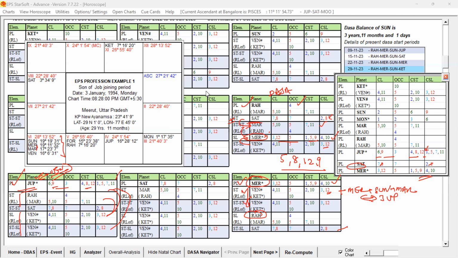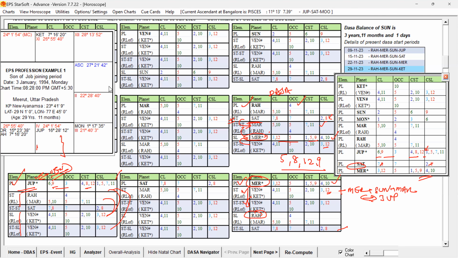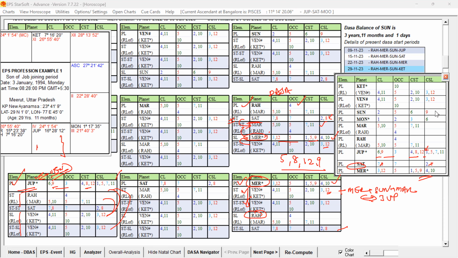Right now, the Antra I said is, the native joined the job in the Venus Antra. If you look at the Venus Antra alone, Venus is in one nakshatra, 12 level, all Venus. Sublord is Sun, second lord occupying fifth house, and star lord of the sublord is Venus.